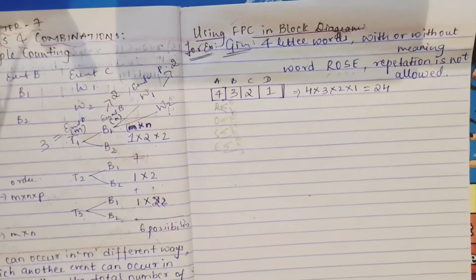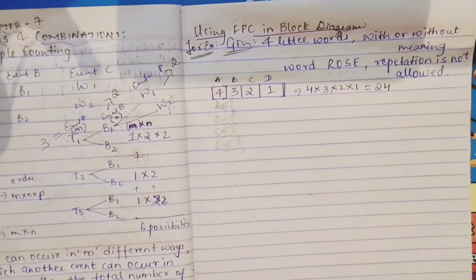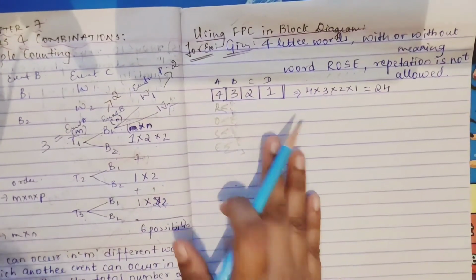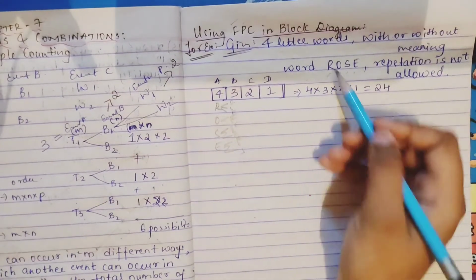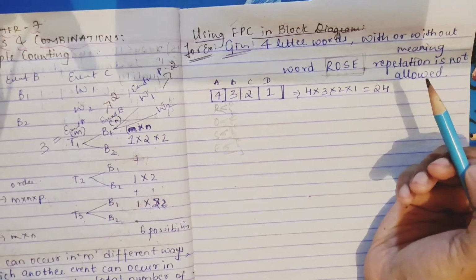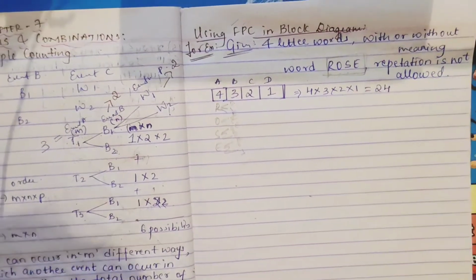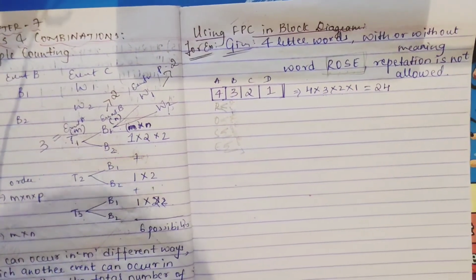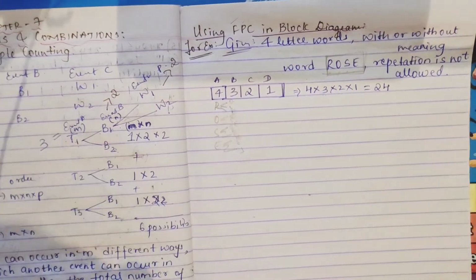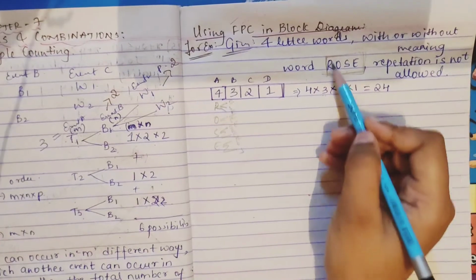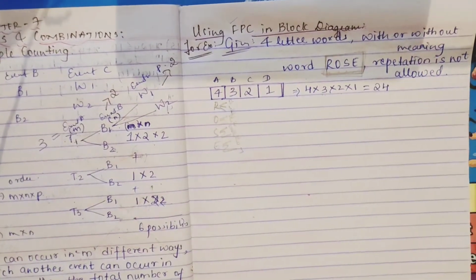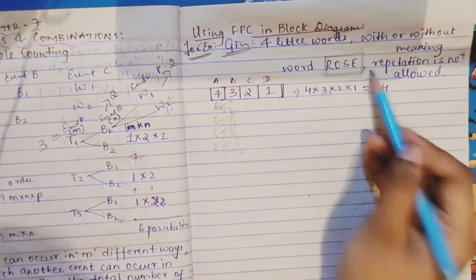If you see here, we can even identify whether this is permutation or combination. Already ROSE they have given, and in this we have used multiplication. If you want to check, this question was purely permutation. Why? Because the selection, that is the combination, was already given to you: ROSE.